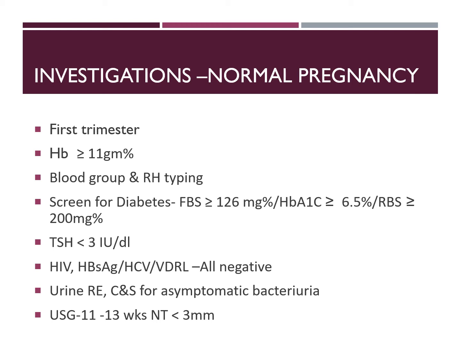Every woman should be screened for diabetes in the first trimester to rule out overt diabetes. So diabetes is diagnosed when the fasting blood sugar is greater than 126 milligram percent, or the glycosylated hemoglobin is more than or equal to 6.5 percent, or a random blood sugar value is more than or equal to 200 milligram percent. You can do any of the three, but if an RBS is done, you have to substantiate it with either fasting blood sugar or glycosylated hemoglobin.